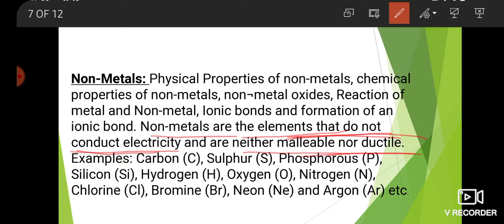For examples: carbon, sulfur, phosphorus, silicon, hydrogen, oxygen, nitrogen, chlorine, bromine, neon and argon.